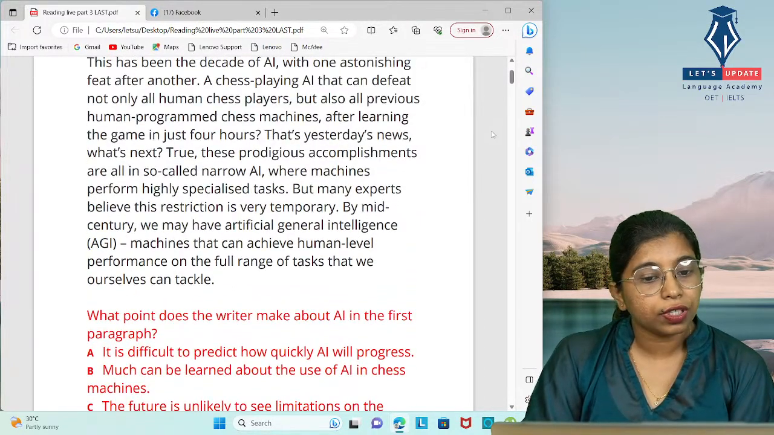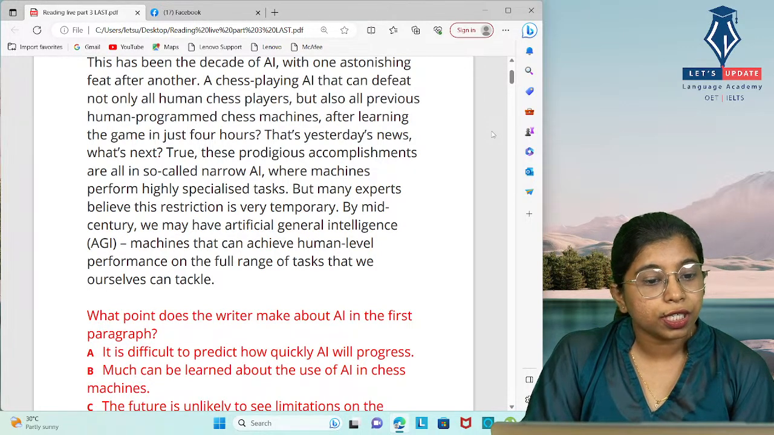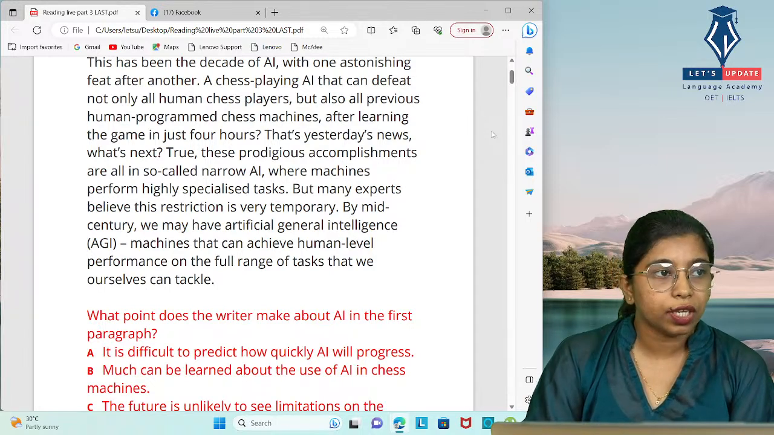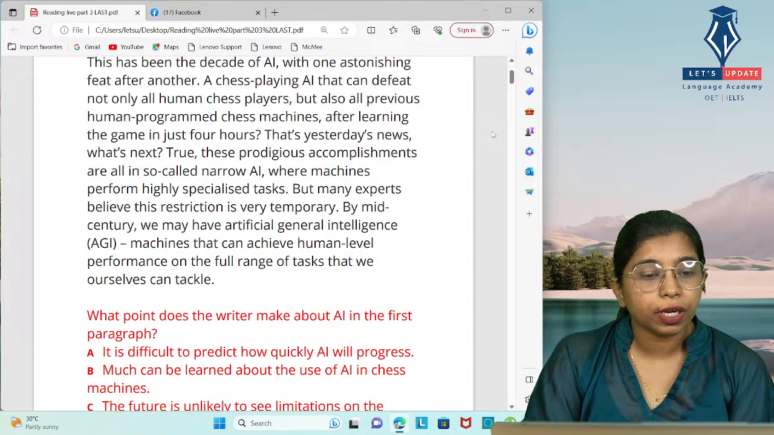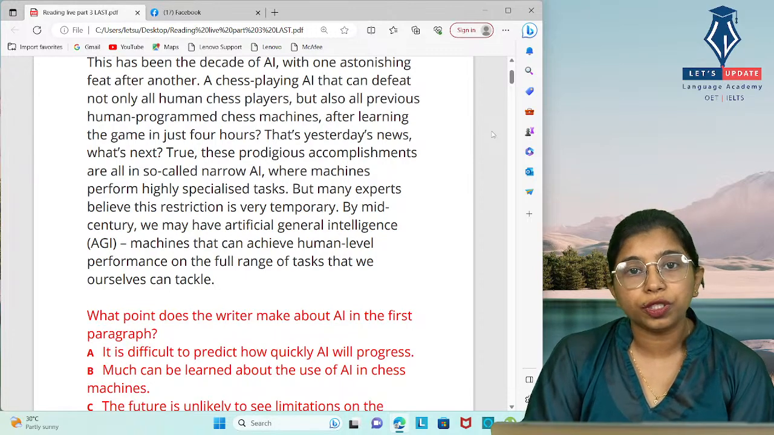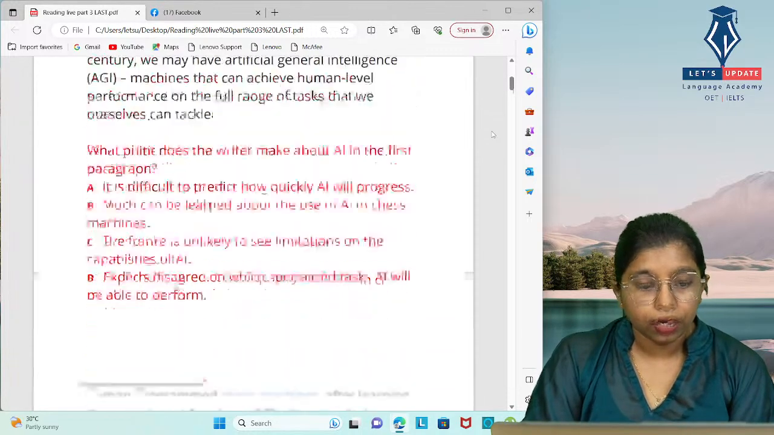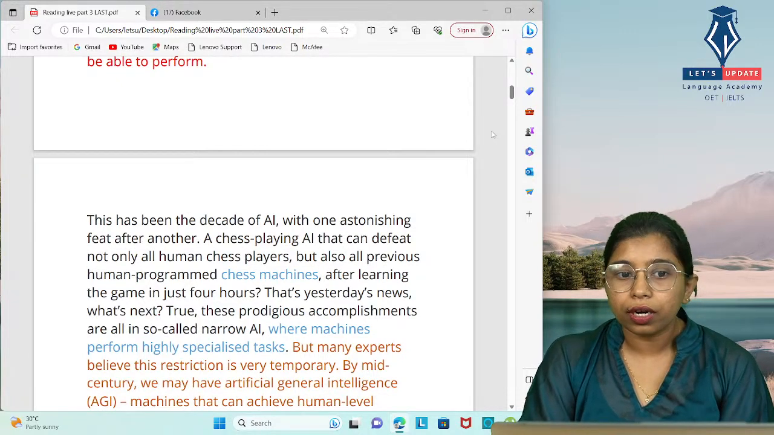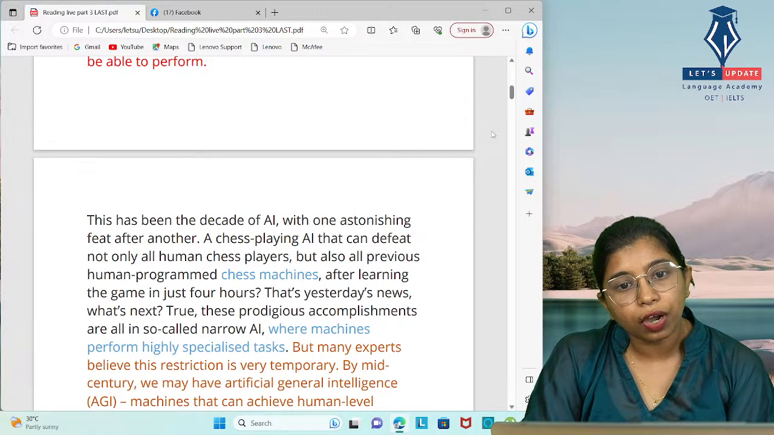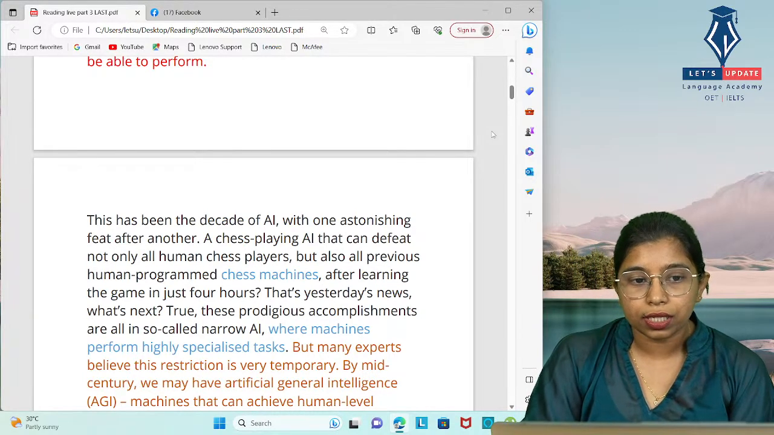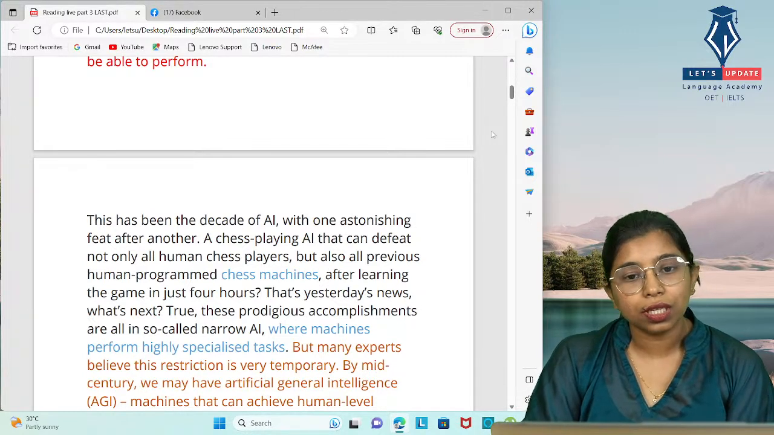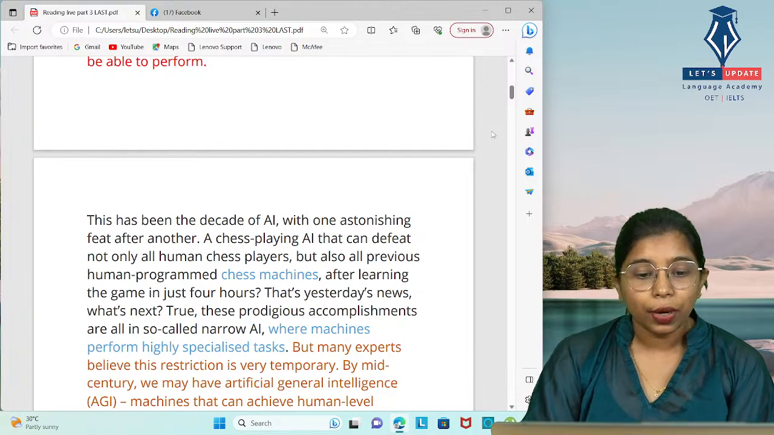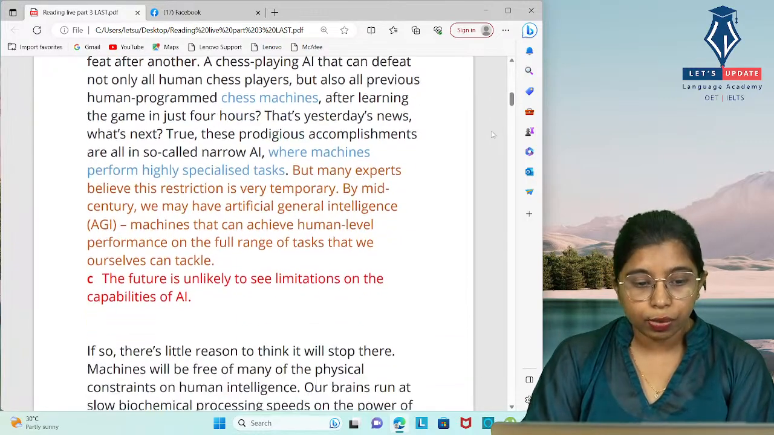So the answer is the future is unlikely to see limitations on the capabilities of AI, as in the paragraph it is mentioned that the experts believe this restriction is very temporary, so it can widen perspective or have a lot of opportunities in the future. So this is the answer. You can just eliminate the wrong options. If you are attempting this kind of question, you have to eliminate the wrong options rather than choosing the right one. If you can eliminate all three wrong options, then it is easy to choose the right one, right? All right, moving to the next question.